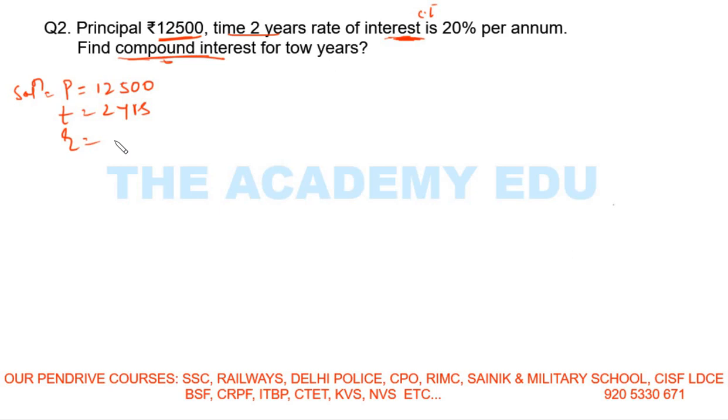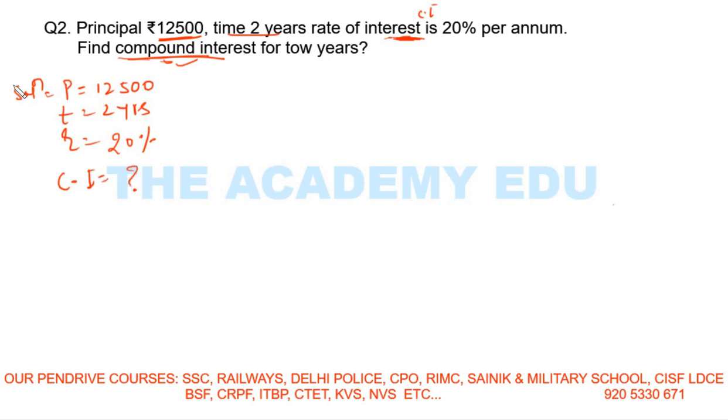Generally in questions you will find this type, the examiner sets the question according to this. He will think that the student takes this 20% as simple interest. But if it is written compound interest, it is compound rate of interest. If there is nowhere mentioned the compound word, then it is simple interest. So rate of compound interest is 20% per annum here, right? Now find the compound interest. We need to find the compound interest for 2 years, right?